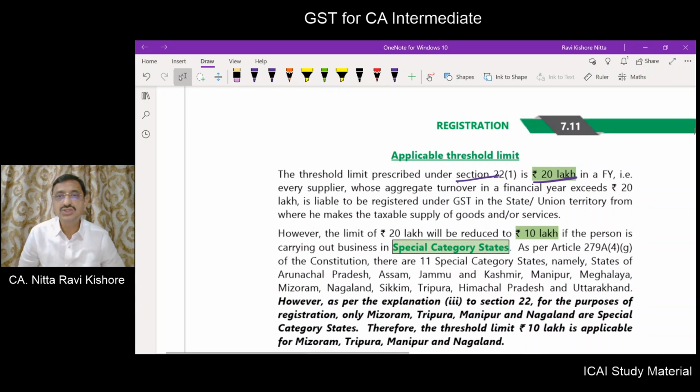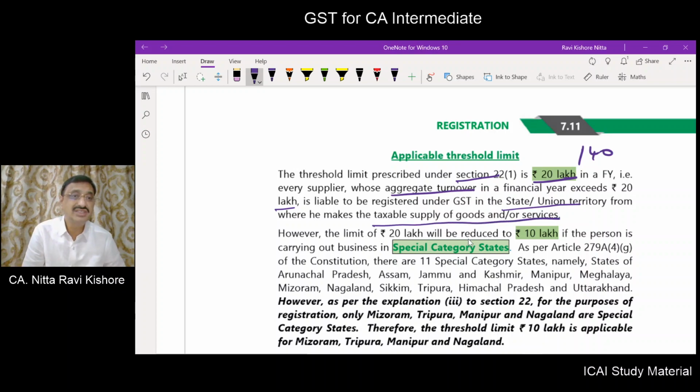So the threshold limit, be it 20 lakhs or 40 lakhs as the case may be, applies where the aggregate turnover, which means on an all India basis, PAN based, exceeds it. What do you mean by aggregate turnover? We have defined it. If in a financial year it exceeds 20 lakhs or 40 lakhs, he will be registered in that state or union territory from where he makes taxable supply of goods and or services.